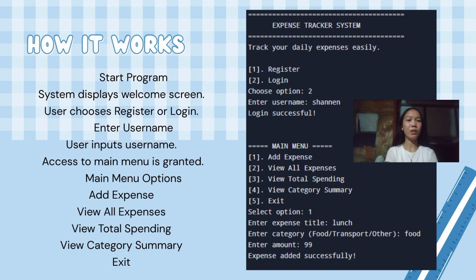The system is very easy to use. First, the user logs in. Second, selects from the main menu. Third, adds an expense by entering the title, category, and amount. And fourth, the system automatically validates and saves the data. With just a few clicks, users can view all expenses, see total spending, and view category summaries. No complicated setup, no advanced technical skills required.